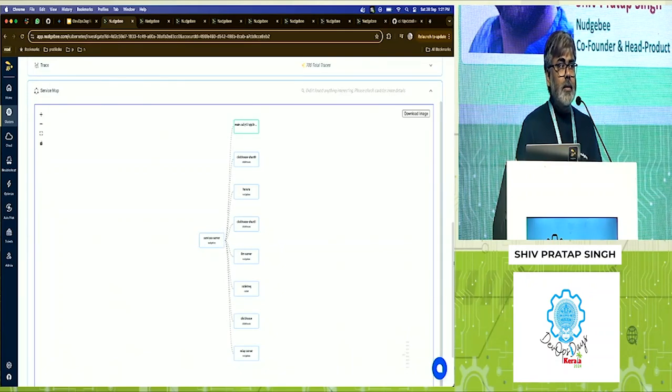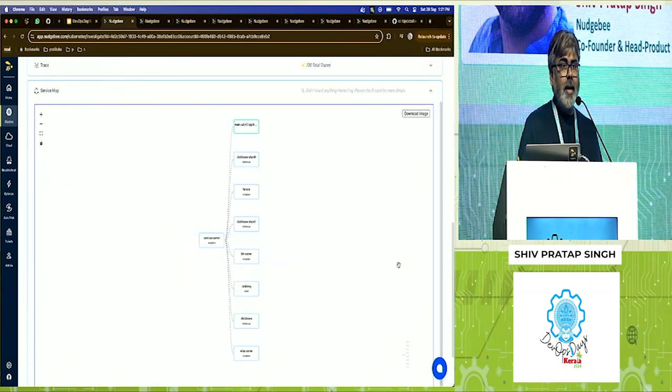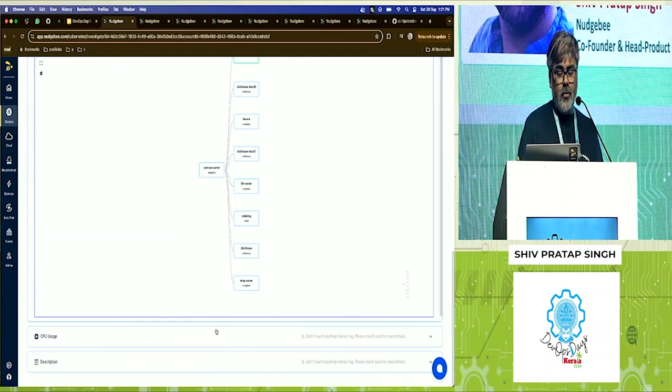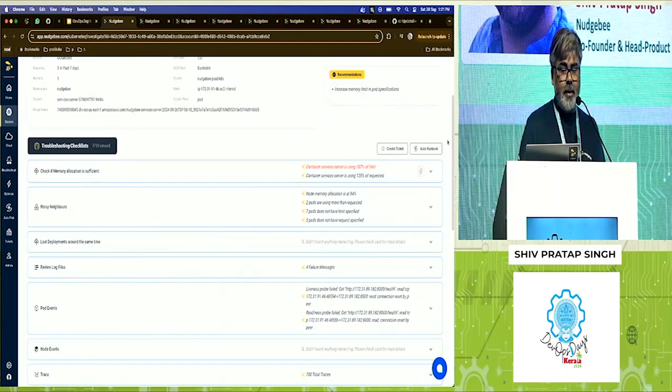So let's say any SRE or DevOps engineer comes in, they will directly see how my application was connecting to the rest of the stack in terms of dependency, right? Again, you can look into the CPU usage, description, etc. Right? So that gives you every single detail in a single page, right?